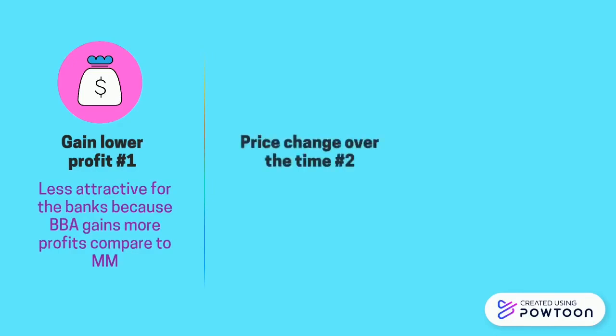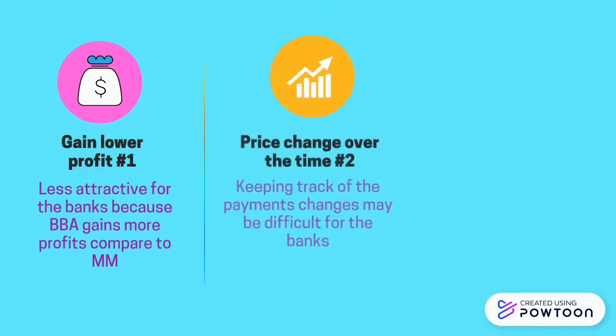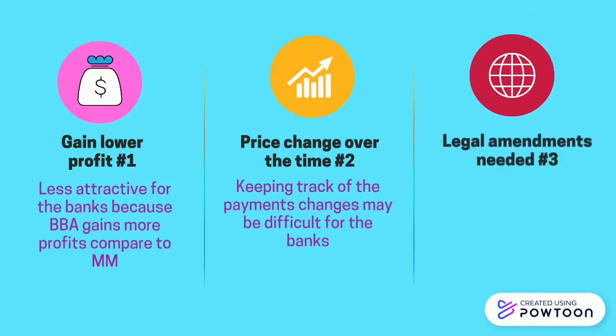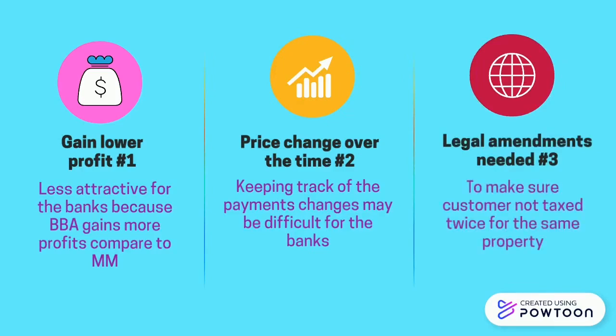Then, prices change over time. This can cause difficulty for the banks to keep track of the payment changes. For example, as the rental rate increases, it may be difficult for the bank to convince the customer that they have to pay higher rental on the property. Lastly, legal amendment may be needed, especially with regards to the tax of the property. This is to avoid the customer being taxed twice for the same property.